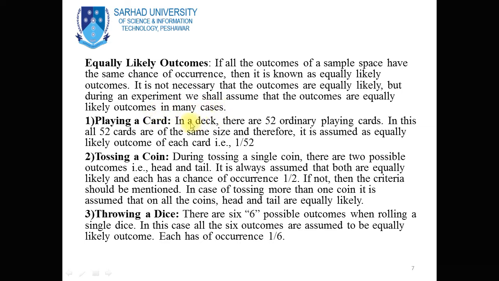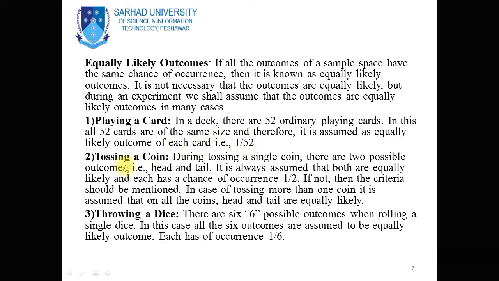Now you see over here, an experiment of playing cards. In a deck there are 52 ordinary playing cards, and all 52 cards are of the same size, and therefore each card is assumed to be equally likely, with chance 1 over 52.